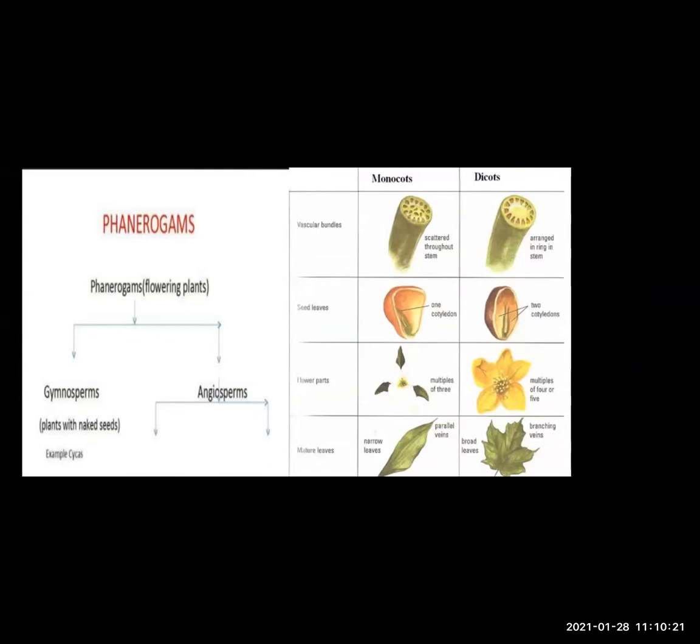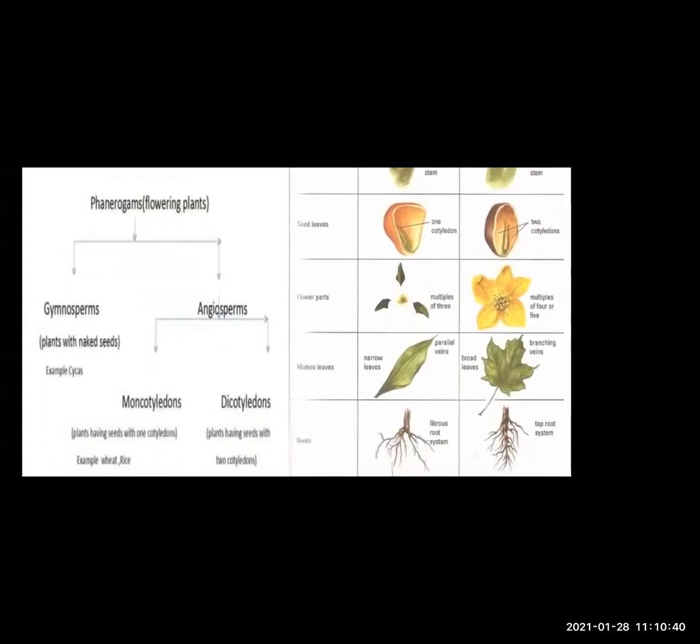Second, the seed. As I said, a monocot seed is made up of one cotyledon; in the picture, you can see only one cotyledon. Whereas in dicots, two cotyledons are present. Got it? Now the flower.